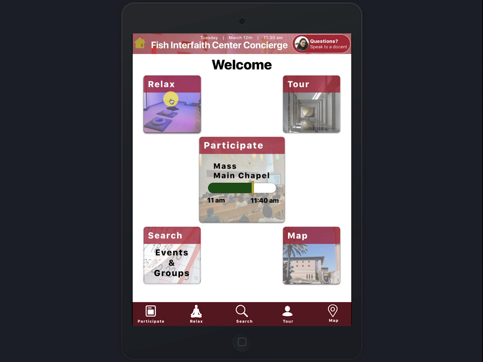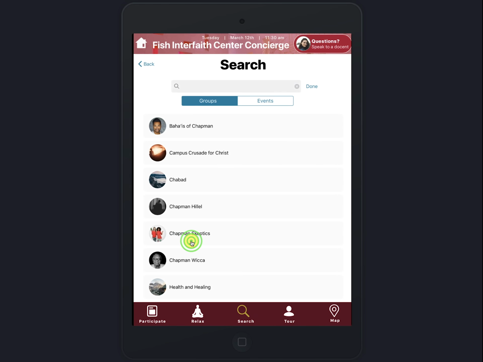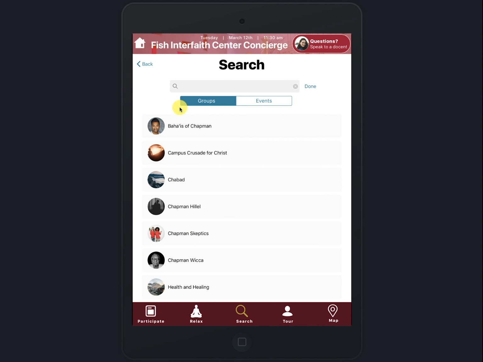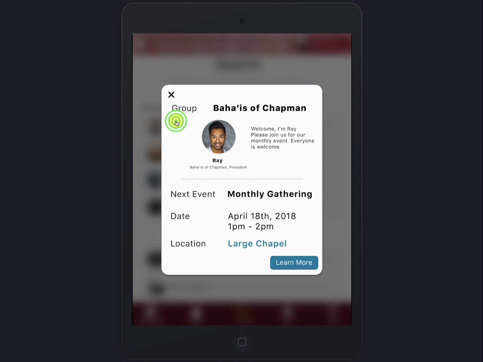We're going to go to the search page, and this lets you search by group or event. So this is like a tab, but I only have groups marked up. Also, if you type here, it'll filter the results below. So if you click on one of the groups, so I'm going to click on Baha'is of Chapman, we get